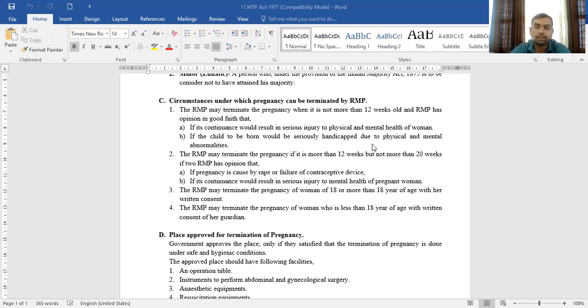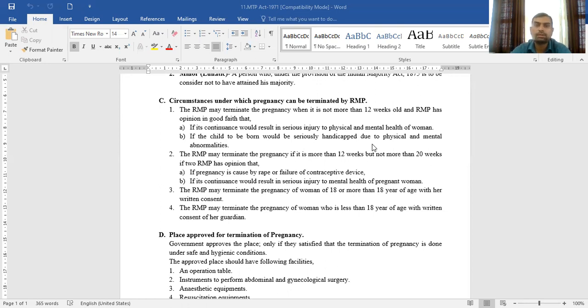So the first condition is the registered medical practitioner can terminate the pregnancy if it is less than 12 weeks old, and also with certain conditions.